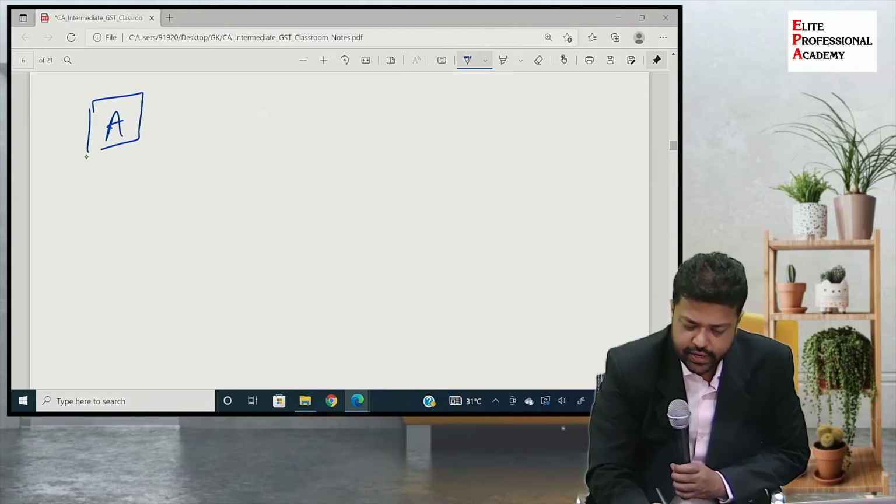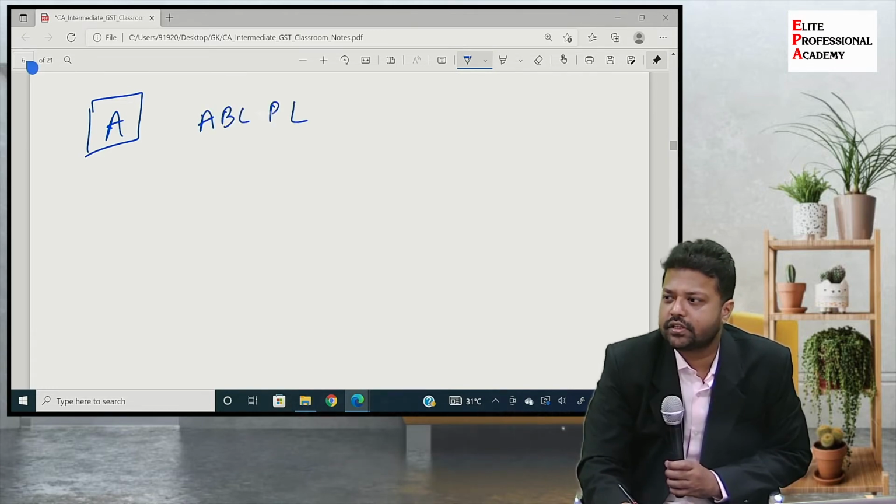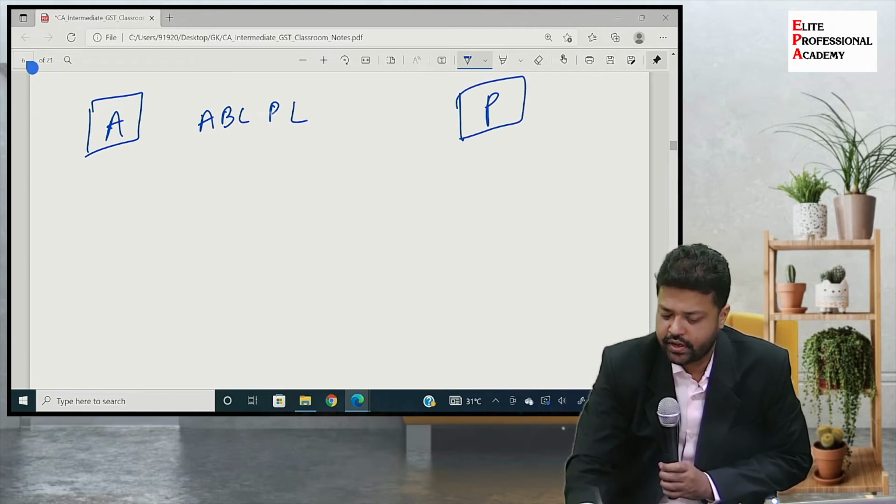Say A is Mr. A, he owns ABC Private Limited, means he is a 90% shareholder, his maybe son or wife maybe 10% or is 50-50, he and his wife. And there is Mr. P, who owns PQR Private Limited.